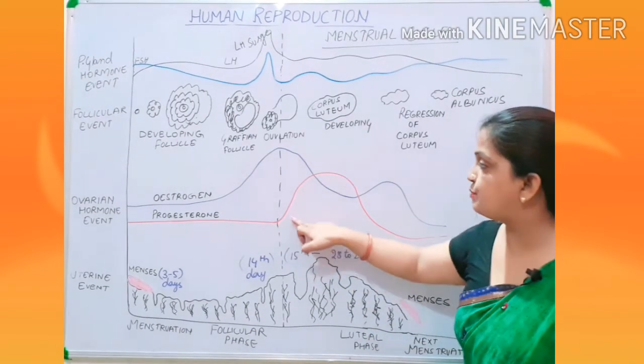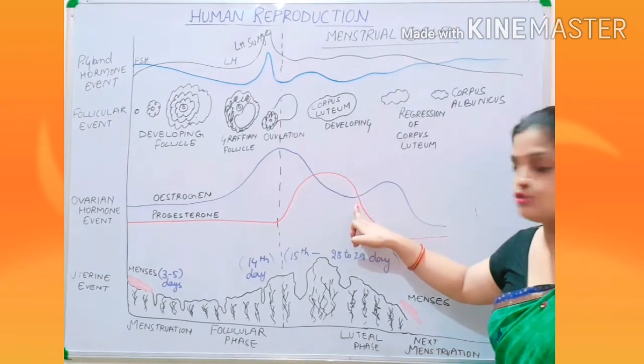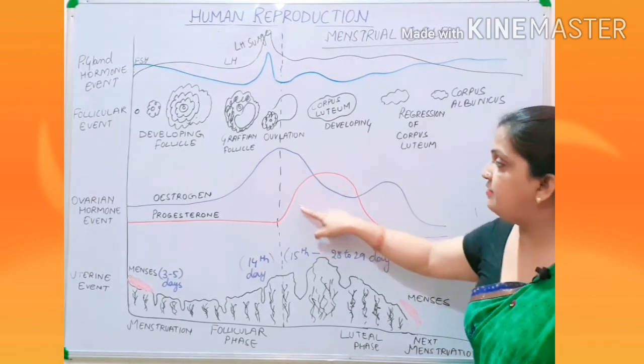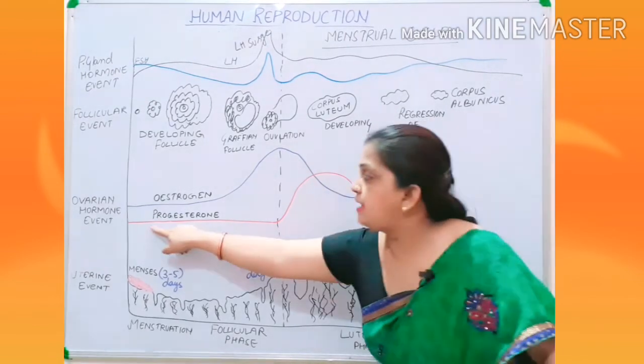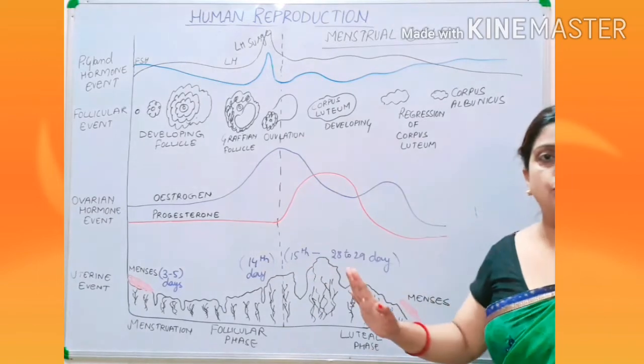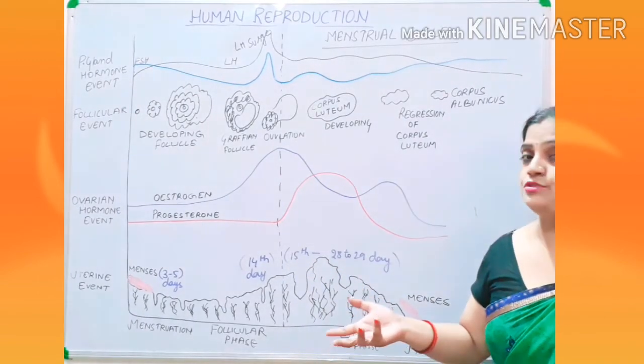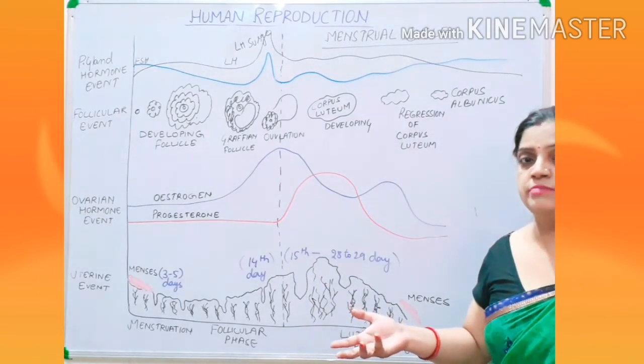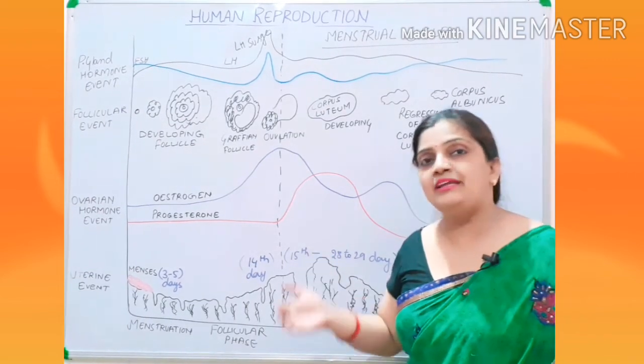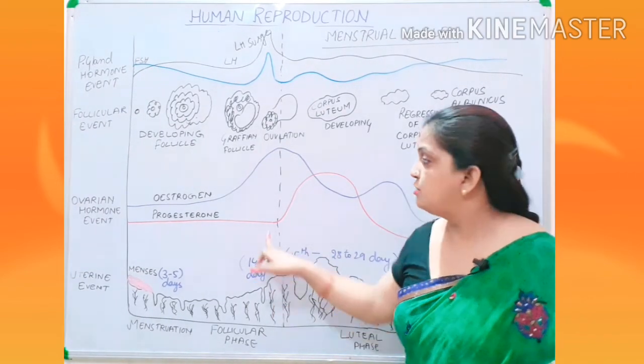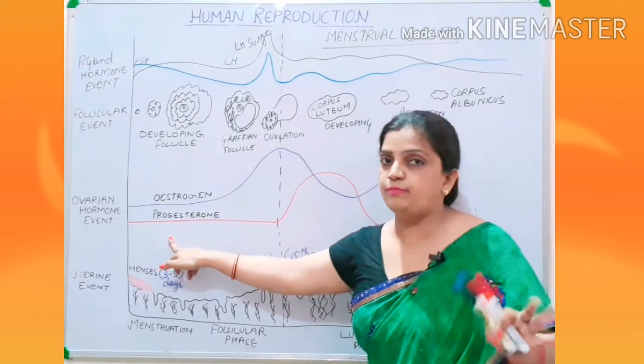You can see that this progesterone is shown in red color. Here it is steady, there is no role of progesterone, because progesterone is secreted by the corpus luteum and the corpus luteum is formed only after ovulation.